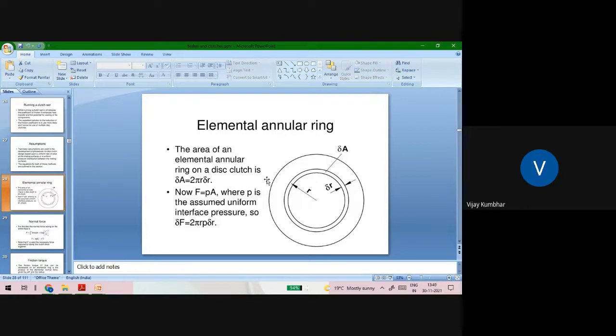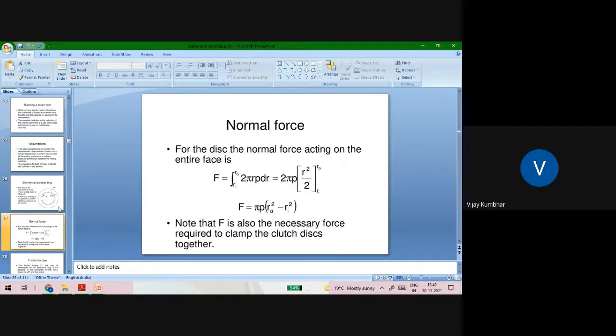Now F is equal to PA, where P is the uniform interface pressure. So delta F is equal to 2 pi r P delta r. Again, for the normal force acting on the entire surface, we integrate from Ri to Ro, where Ri is the inner radius and Ro is the outer radius.